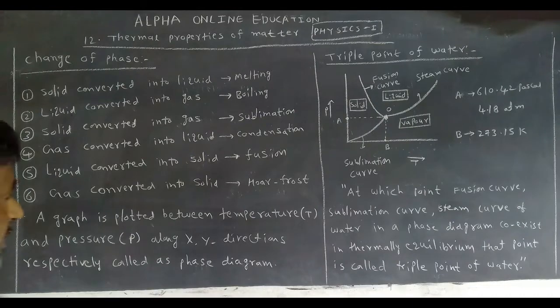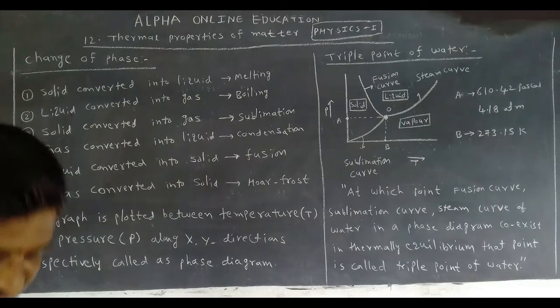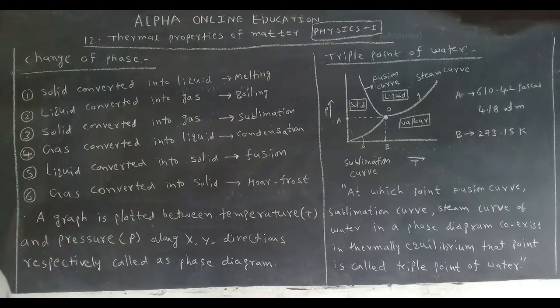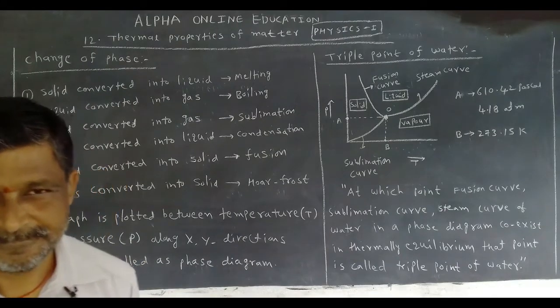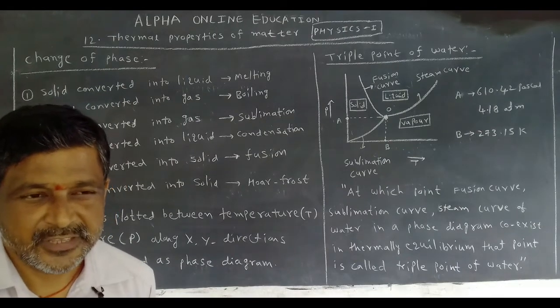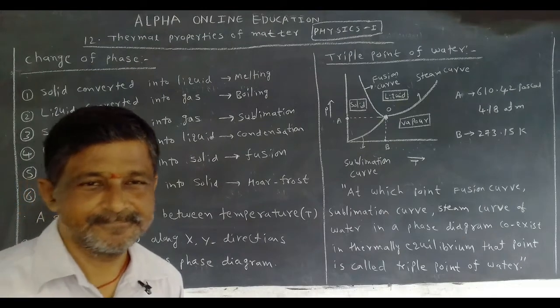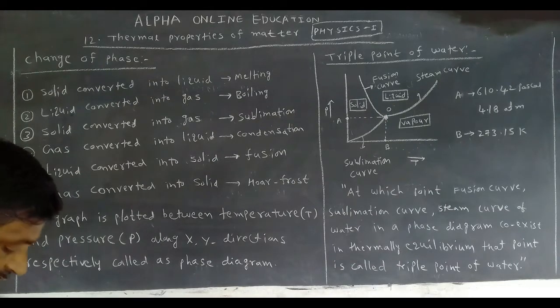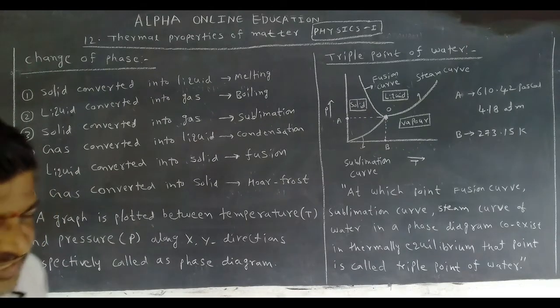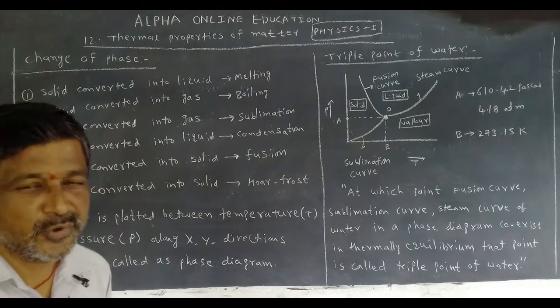And the last one, gas converted into solid is called hoarfrost. Due to hoarfrost, in summer season, we can see hailstone rain. What can we observe? Hailstone rain. The gas converted into solid is called hoarfrost.